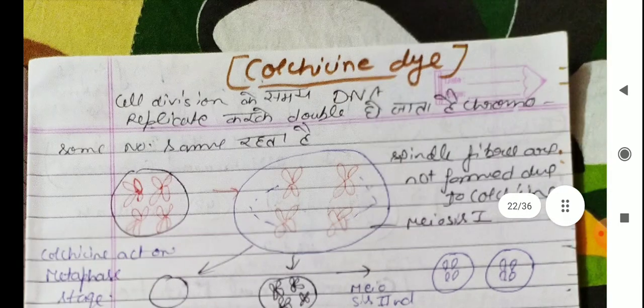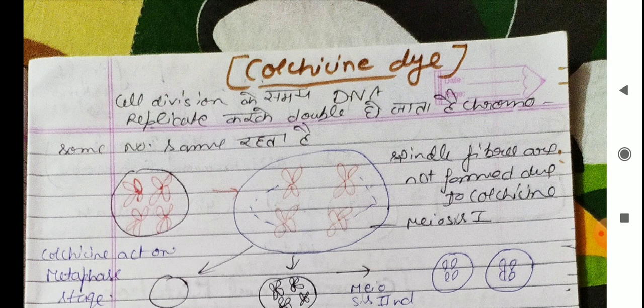Second is colchicine dye, which is a chemical mutagen. At the time of cell division, DNA replicates and becomes doubled, but the chromosome number still remains the same. If colchicine is present at the prophase stage, then the spindle fibers will not be formed.